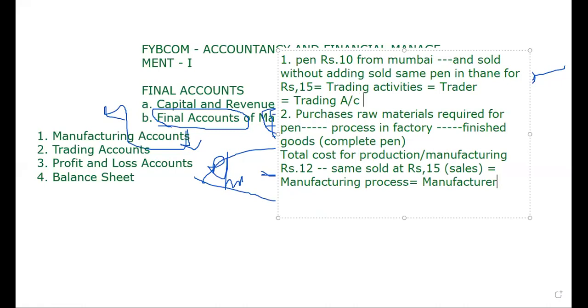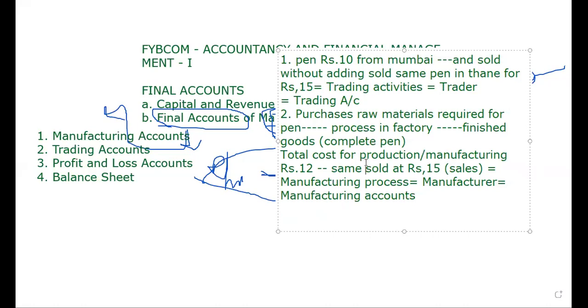And when the person is a manufacturer, then you have to prepare a manufacturing account. Is it clear, all of you? Do you understand both the transactions? Yes, sir.